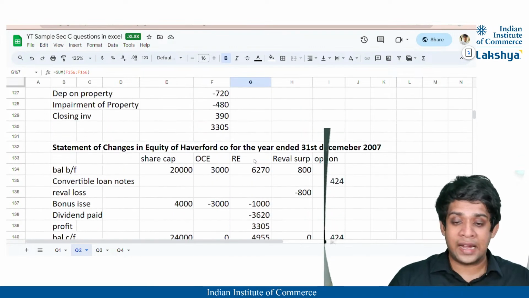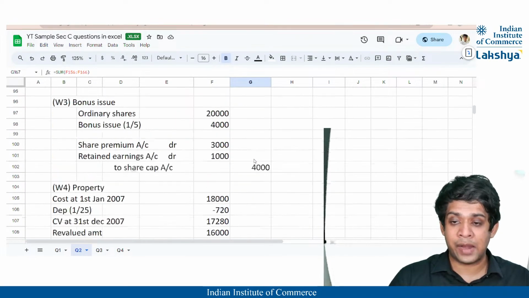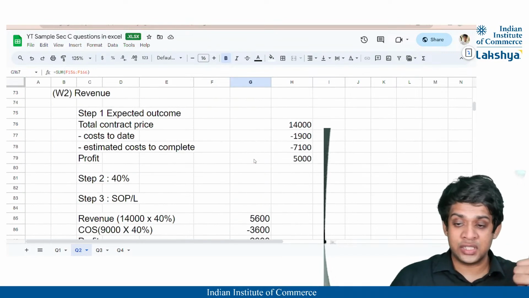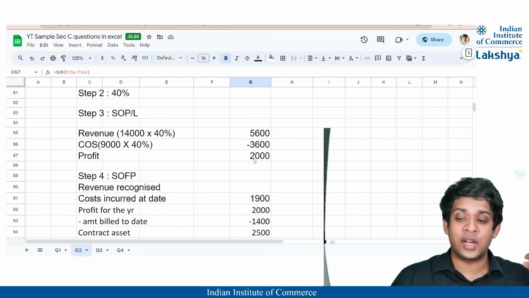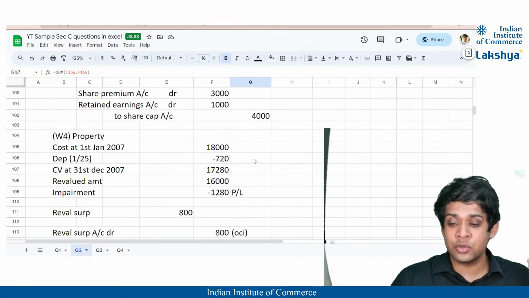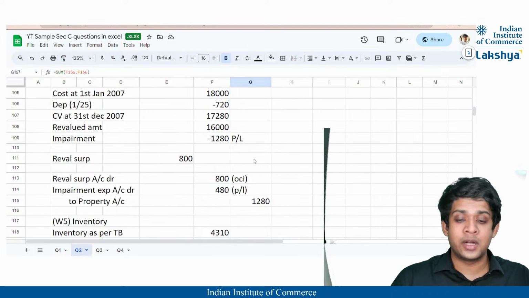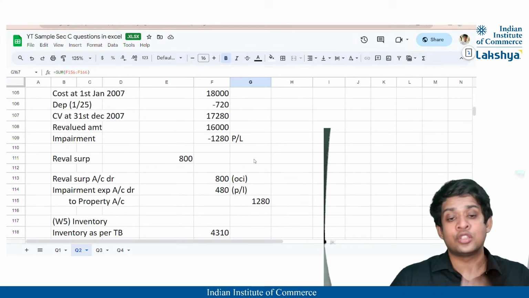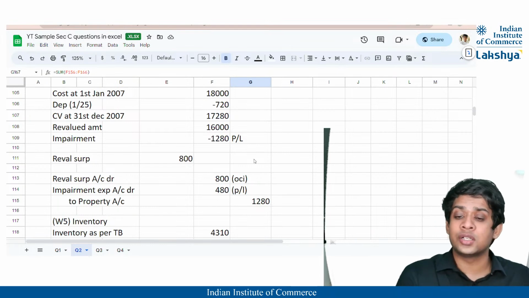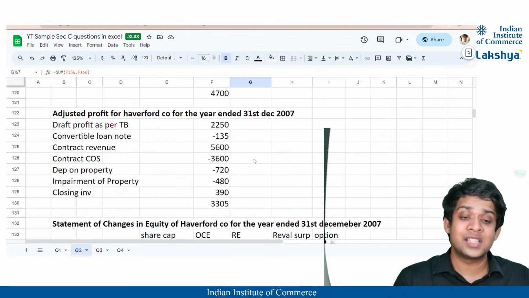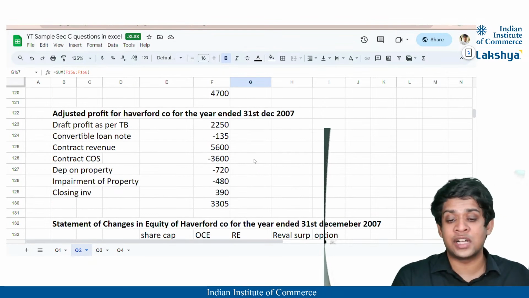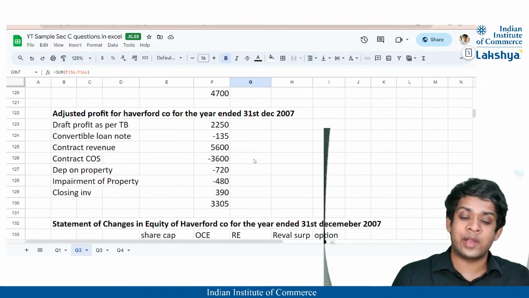So this is the whole financial statements that we have prepared, be it for the statement of changes in equity, the working notes for your financial instrument, for your revenue, for your bonus issue, for your property, plant and equipment. So these kind of questions, individual financial statements preparation can also be asked. So please solve certain sums from this part also, right? This just judges your basic knowledge of different chapters that you have dealt with, right? So is the reason why I usually say don't skip any chapter, right?